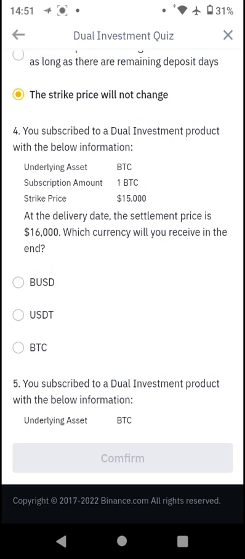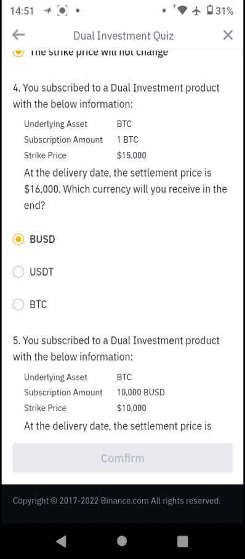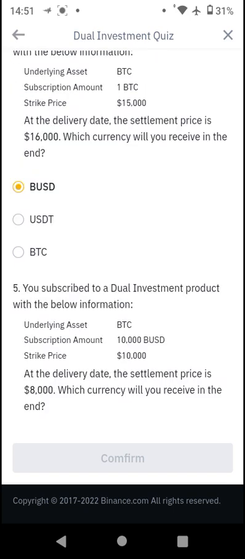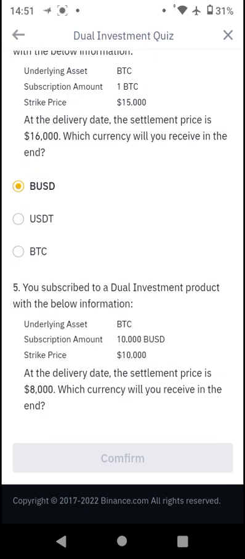But whenever it is not exercised, it is usually converted to the particular asset that is made available, your underlying asset or your deposit currency. So you want to click on BUSD. You usually get BUSD or USDT. So which currency will you receive in the end?